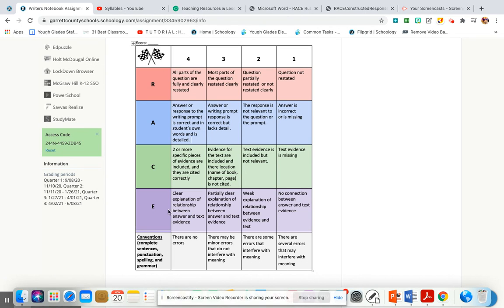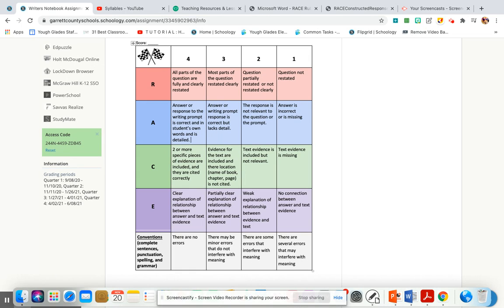Now, for explaining, you need to make sure you're telling me the relationship. To get a 4, you're telling me the relationship between the evidence you provided and the person that you're writing about. Just like I did at the end of my example. I cited my text, and then I explained that Maya was like that because of her relationship with the animals in our house.